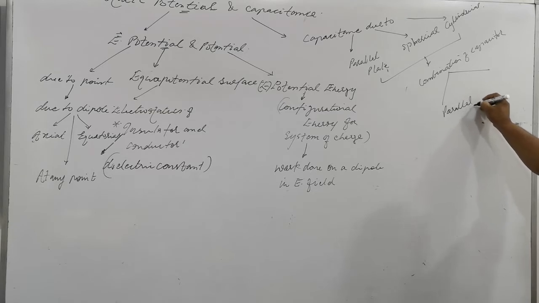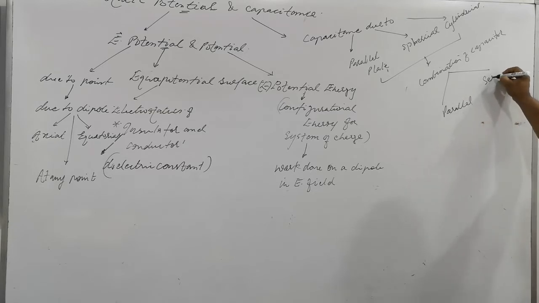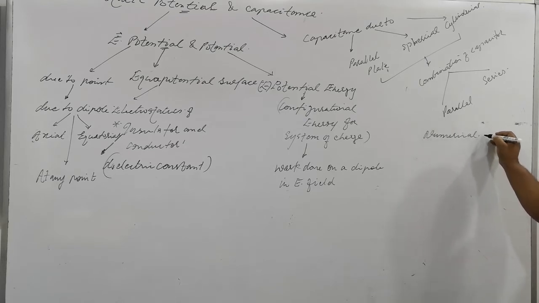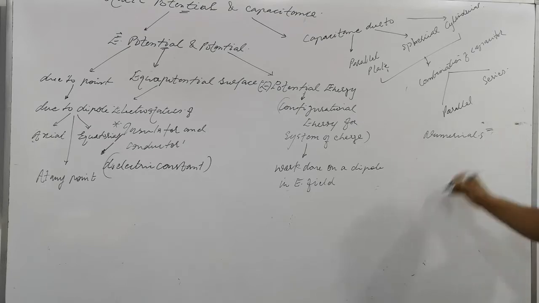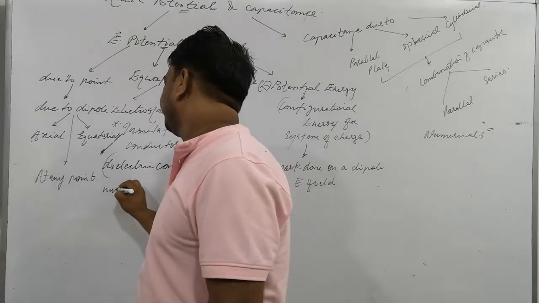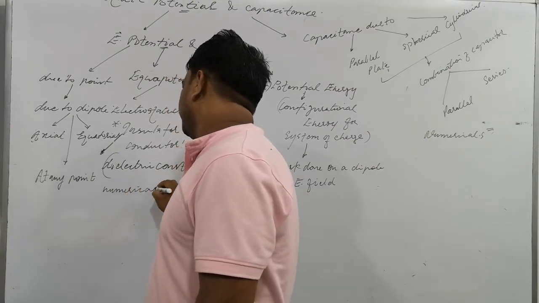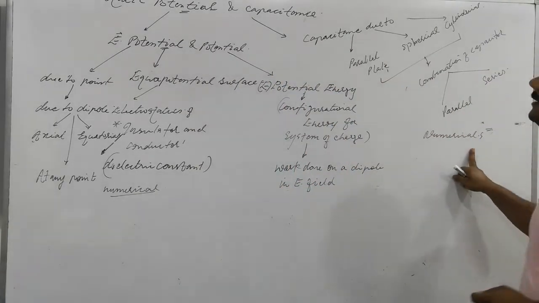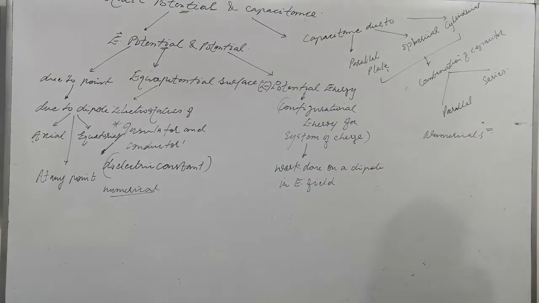As you have studied parallel and series combinations, lastly come numericals. Here you will discuss numericals, and most of the time numericals come from this topic, right? And capacitance and combination of capacitors also.